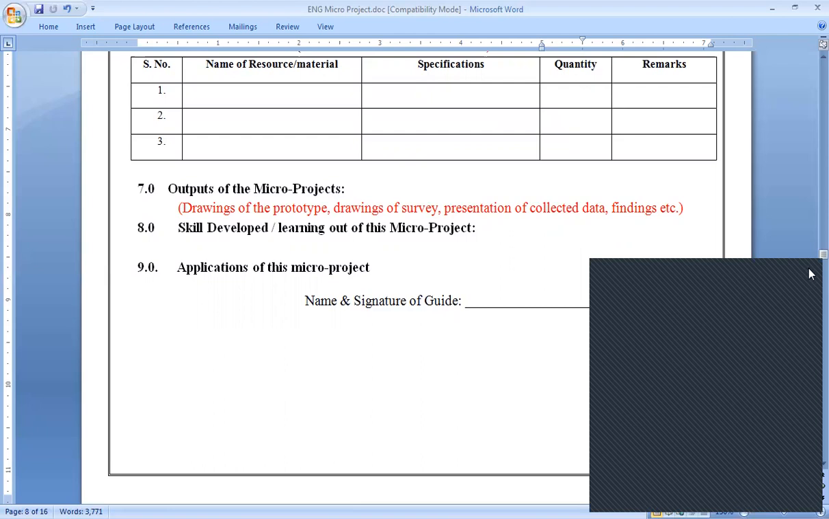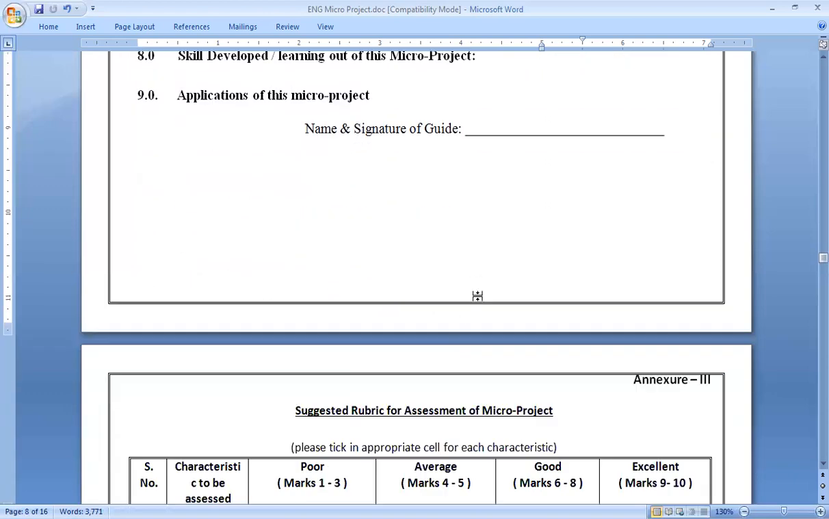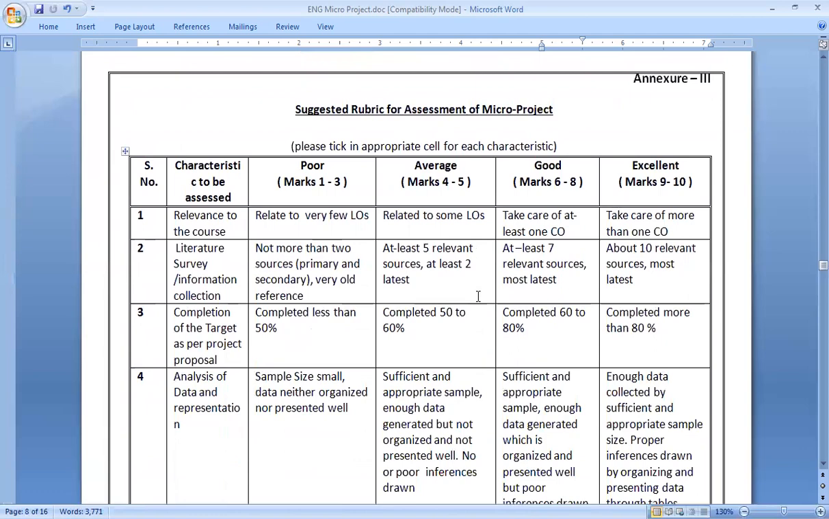After that, skills developed, learning out of this micro project. So you have to mention which skills were developed through this micro project. Okay. And after that, you have to write down a few lines over applications of this micro project. So where it can be applied. So you have to write down over here. Now see students, I'm going to show you rubrics for that.